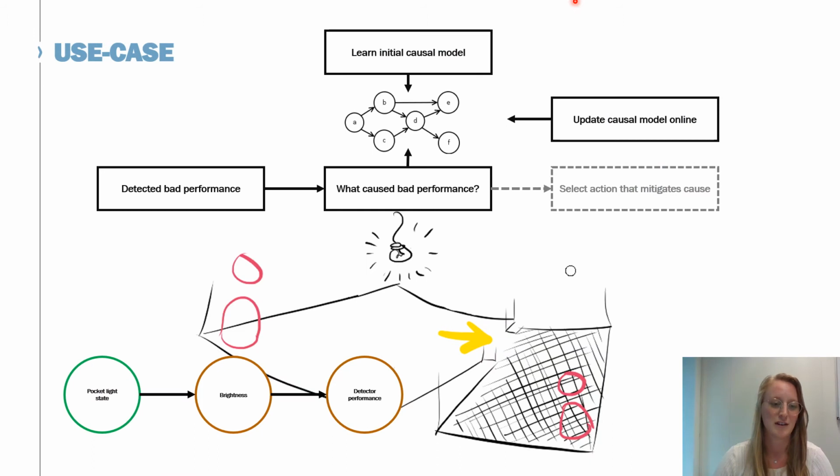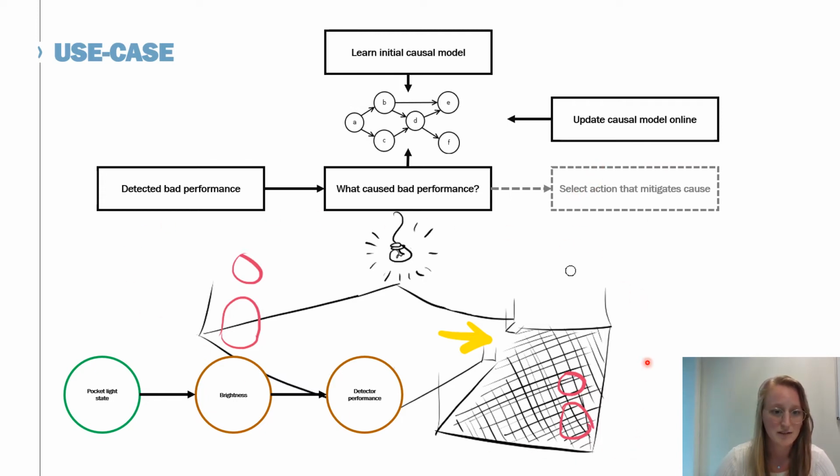So this slide shows how we incorporate causal models in our use case. We first learn the initial causal model using observational data. Then by validating assumptions, we update the causal model in an online fashion. And when during execution bad performance is detected, we want to understand what causes bad performance by querying the causal model and eventually select actions that might mitigate that.